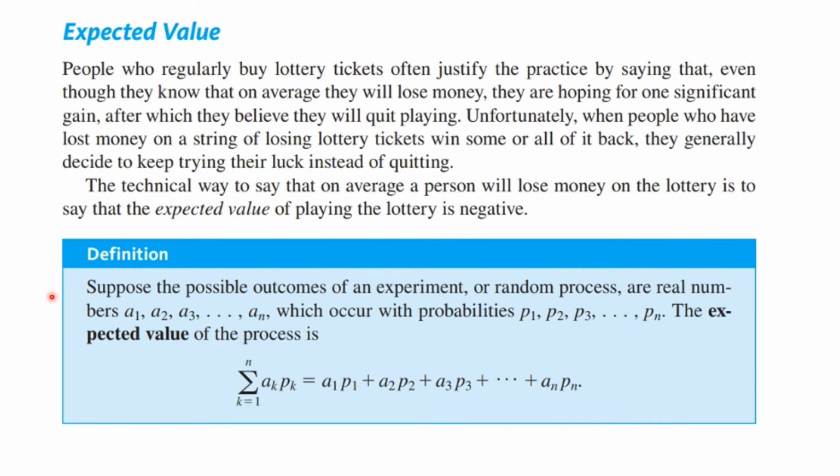So here is a definition. Suppose the possible outcomes of an experiment or random process are real numbers, A1, A2, A3, all the way up to An, which occur with probabilities P1, P2, P3, all the way up to Pn, respectively. The expected value of the process is the summation of k equals 1 to n.